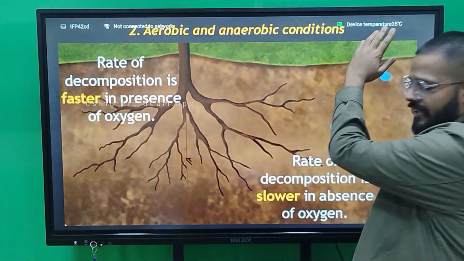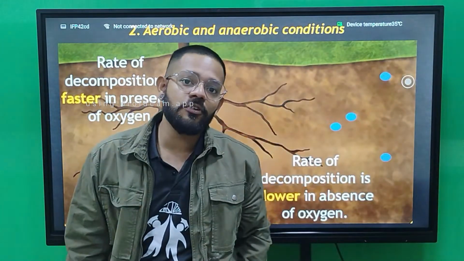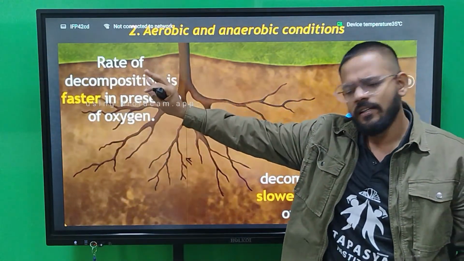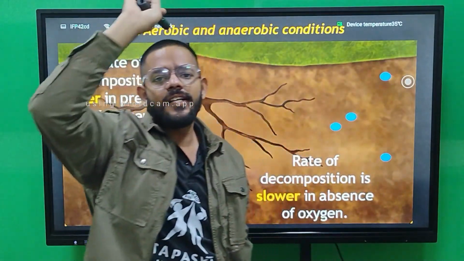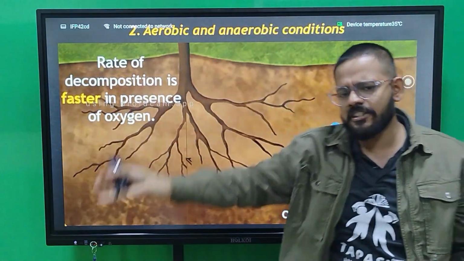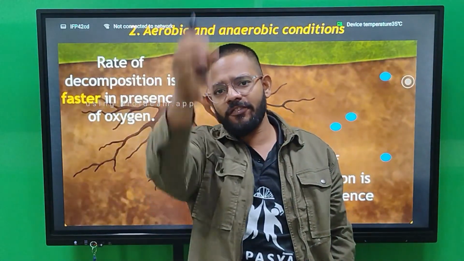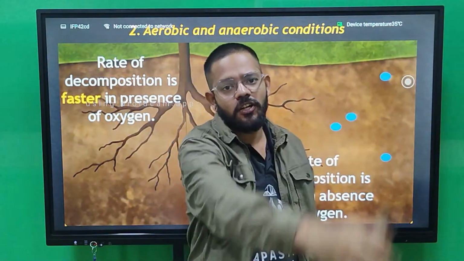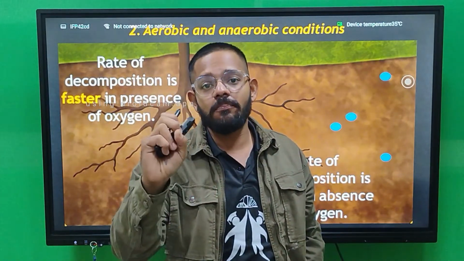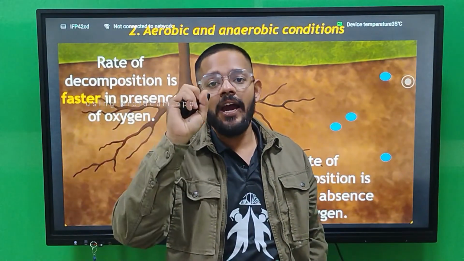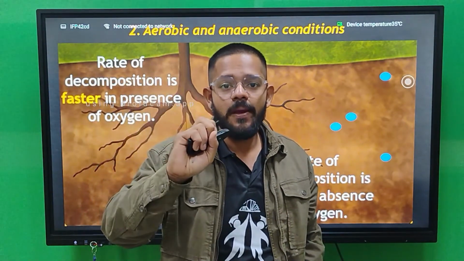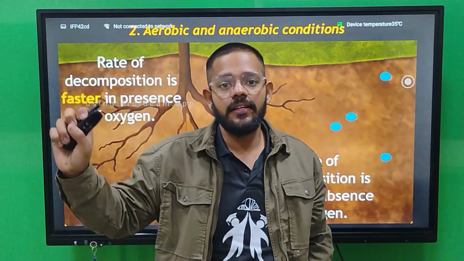Now, remove the oxygen from the atmosphere and make the atmosphere anaerobic. The process of decomposition retards, because you are not supplying oxygen, and the oxygen which is responsible for the process of decomposition is not there, so automatically the process of decomposition retards. So oxygen is required for the process of decomposition. Aerobic condition is required for decomposition. Anaerobic condition does not favor decomposition.